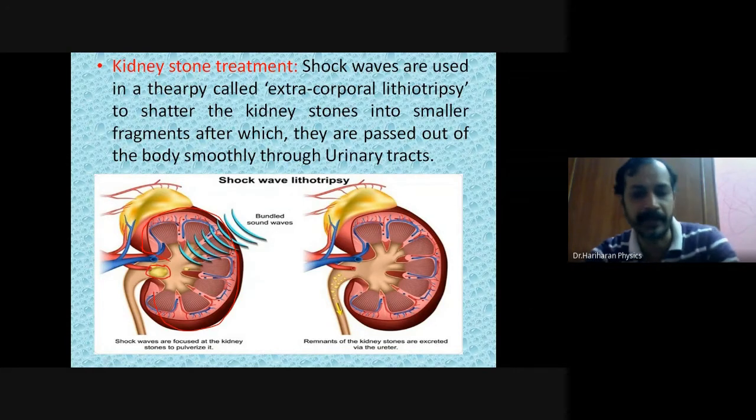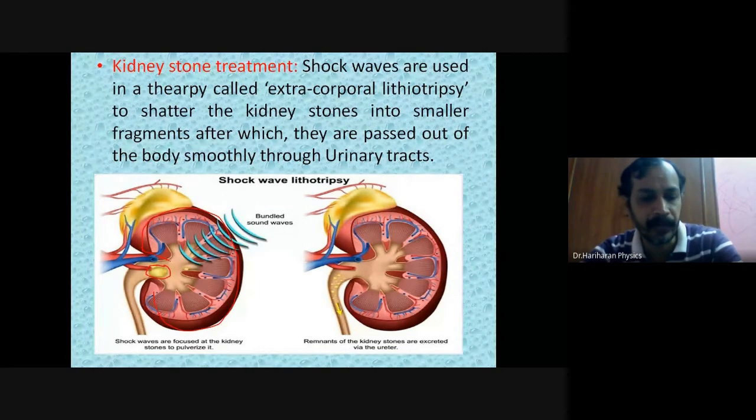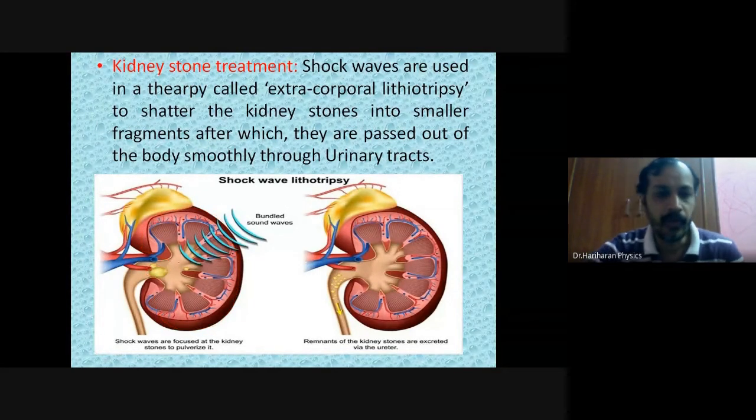Now what happens? Over a period of time, even if you have, say, tomato twice in a day, what will happen? These tomatoes that are filtered or purified by our kidney will all get accumulated at one place near the kidney.